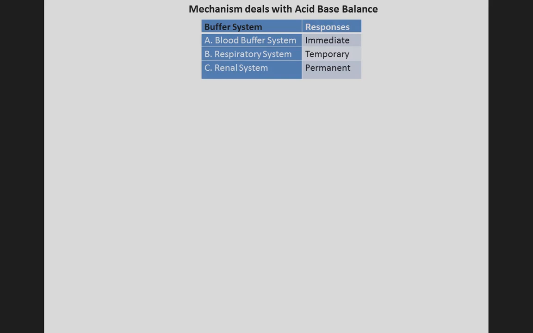So the various buffer systems are the blood buffer system, respiratory system and renal system. In the blood buffer system the response is immediate. For the respiratory system the response is temporary. For the renal system the response is permanent.